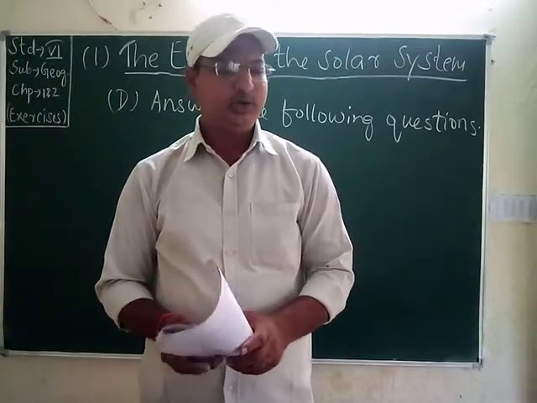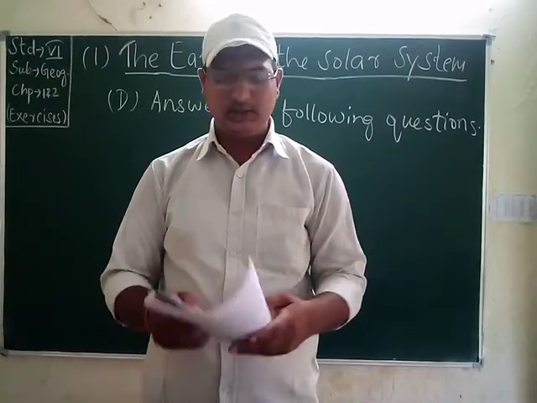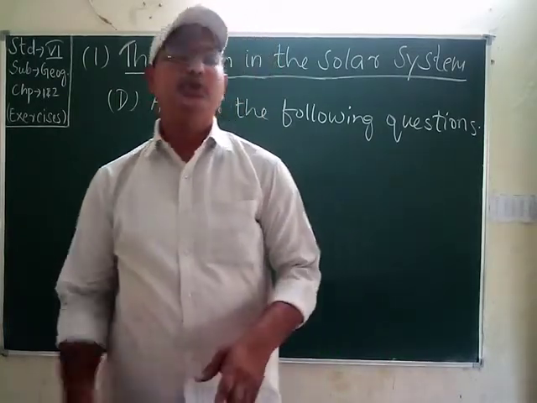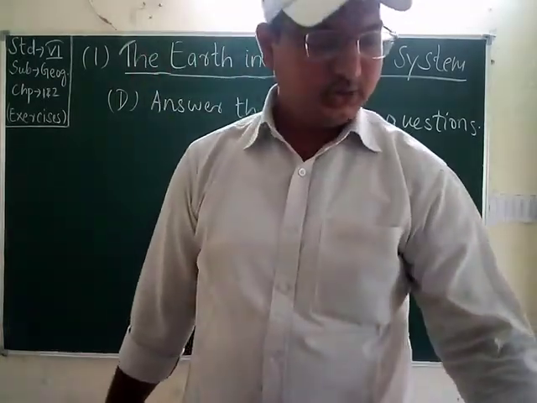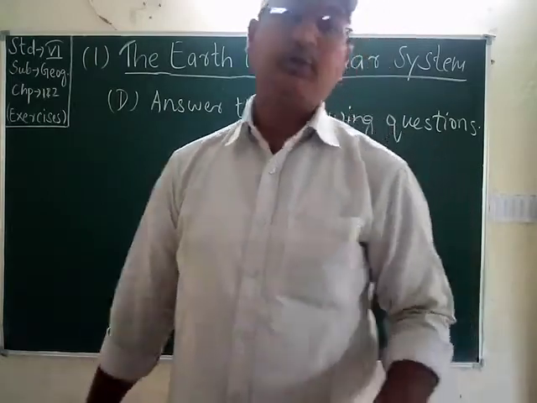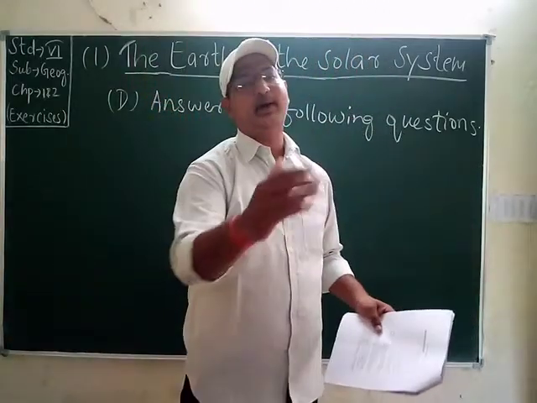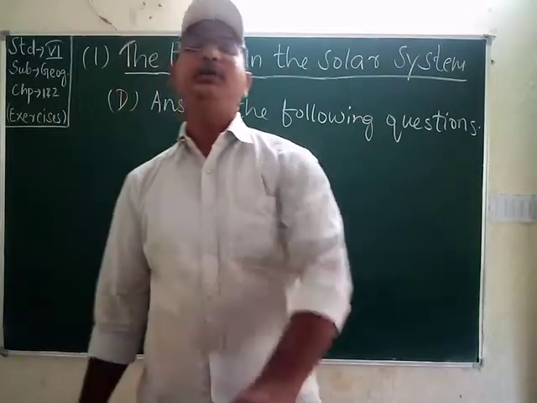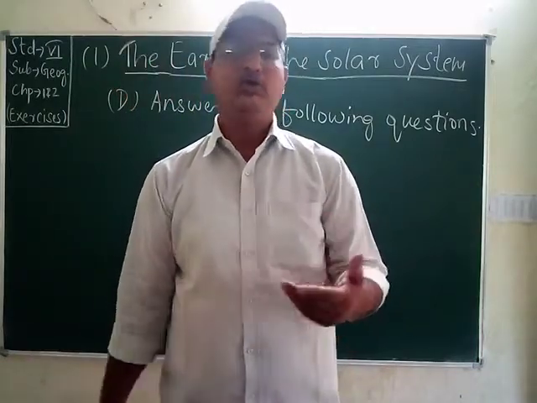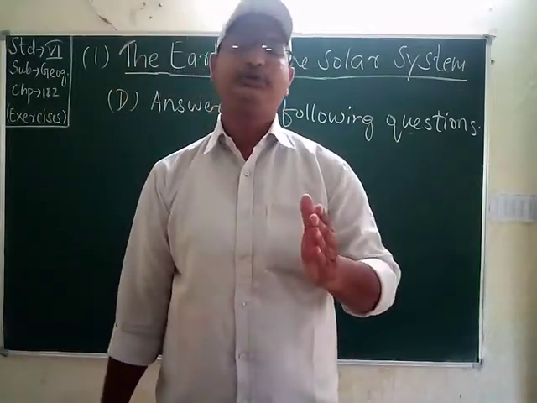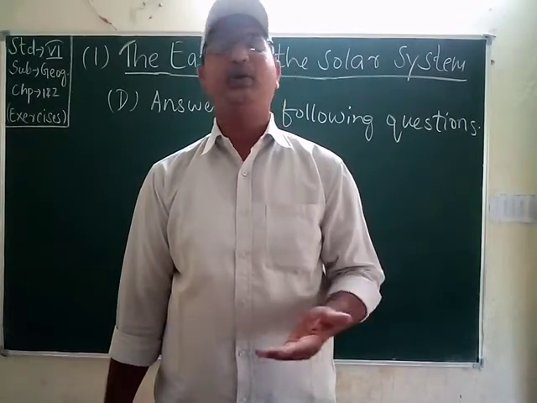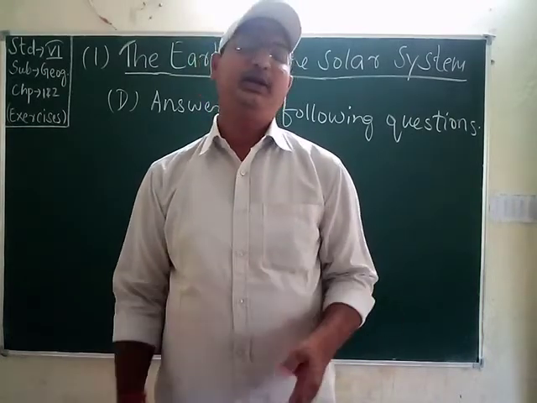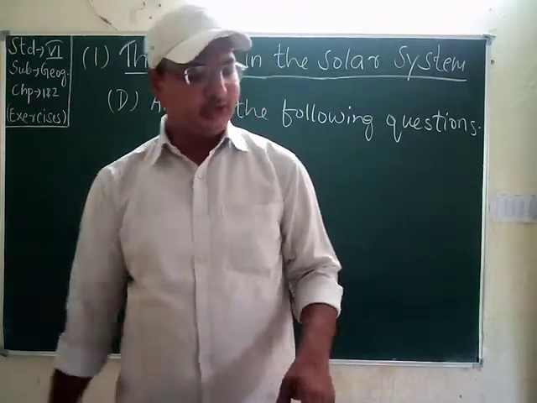In the book, the question is given differently, and in the answer it is different. So I will answer you: why is only one side of the moon seen from the Earth? Because one side of the moon is lit by the sun. Means the light provided by the sun is given to the moon, and it shows its side, and the light provided by the sun is being the light and heat given by the moon. That is the reason.